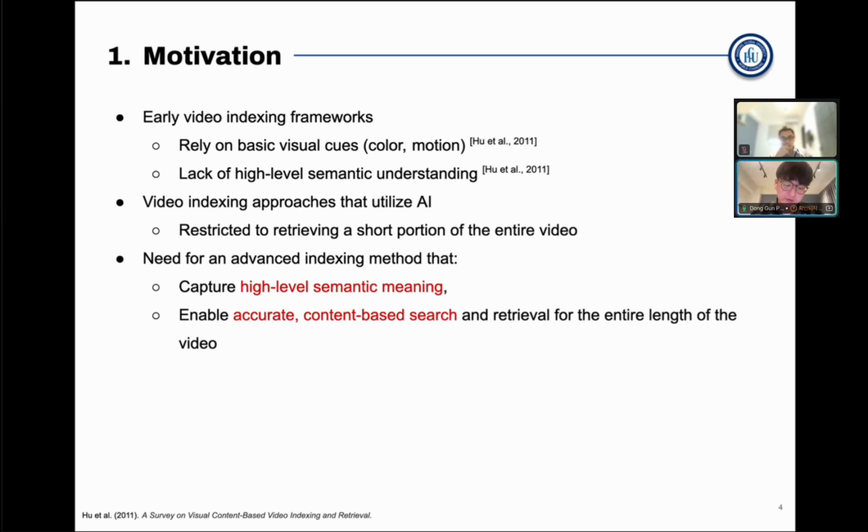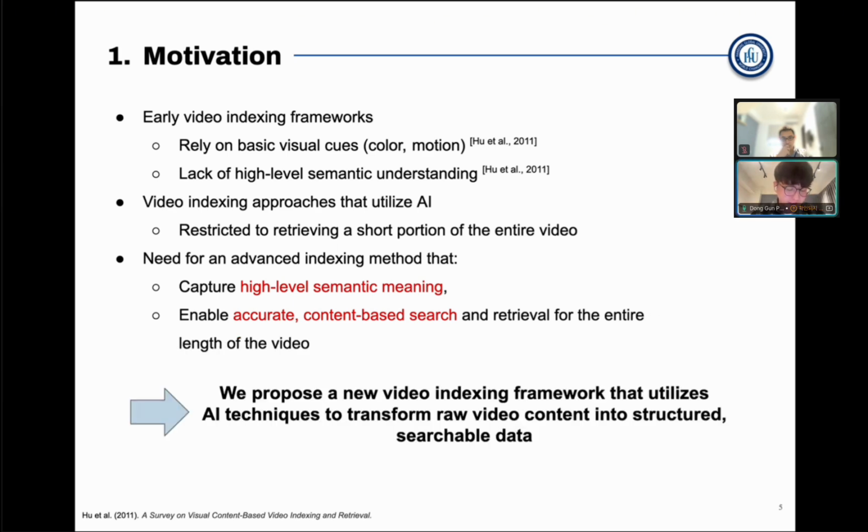Therefore, there was a need for an advanced video indexing method that can fulfill two main criteria. One, to capture the high-level semantic meaning inside the videos, not just what is shown on the screen. And second, to successfully and correctly apply video indexing to the entire length of the video. To address these needs, our work proposes a new video indexing framework that leverages AI techniques to transform raw video content into structured and searchable data.